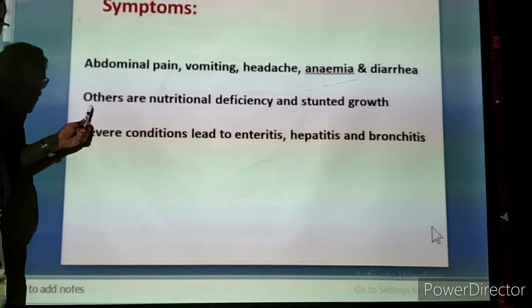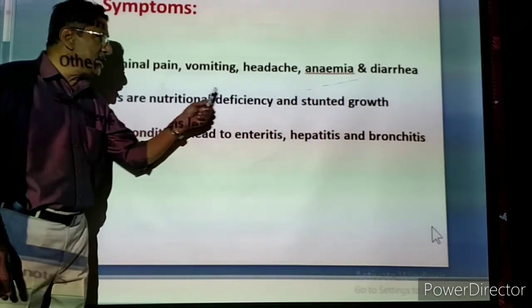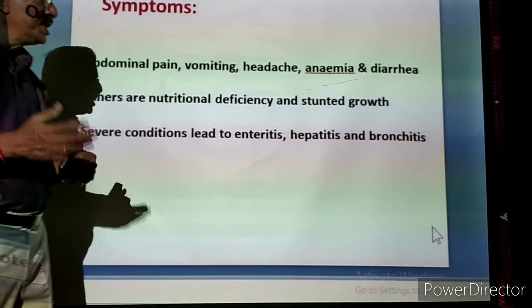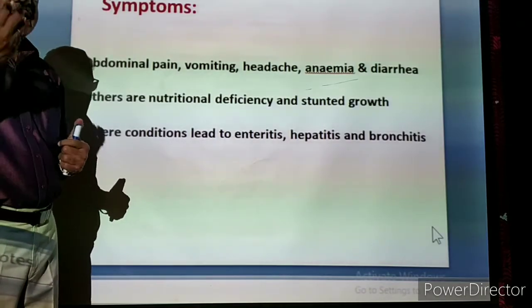There are some other symptoms. Nutritional deficiency, particularly children are affected by this. What is the meaning of nutritional deficiency? Now the child is eating some food.